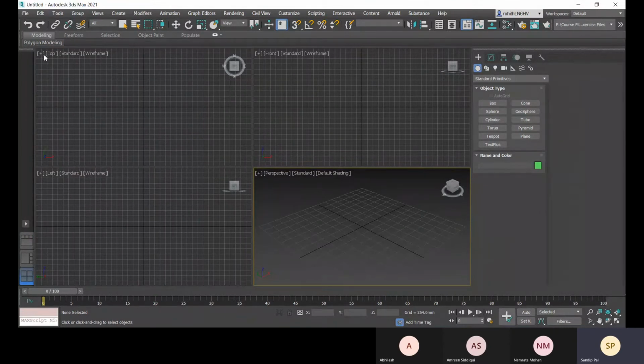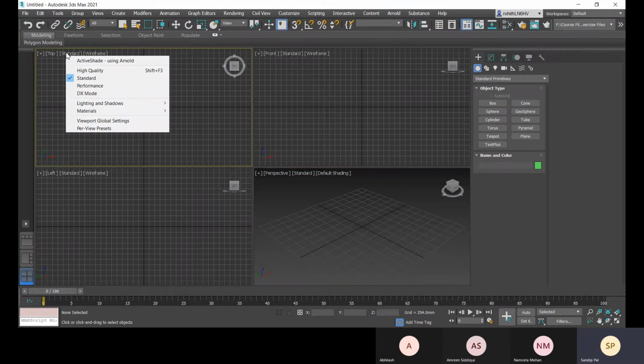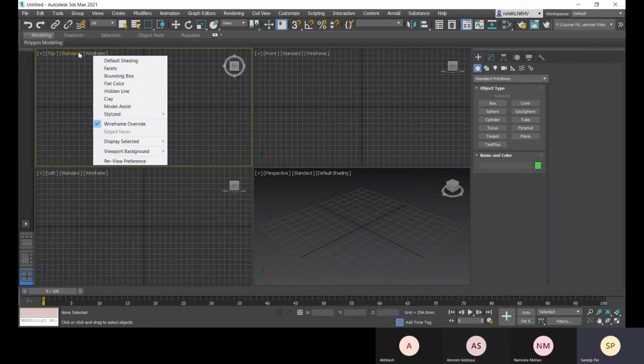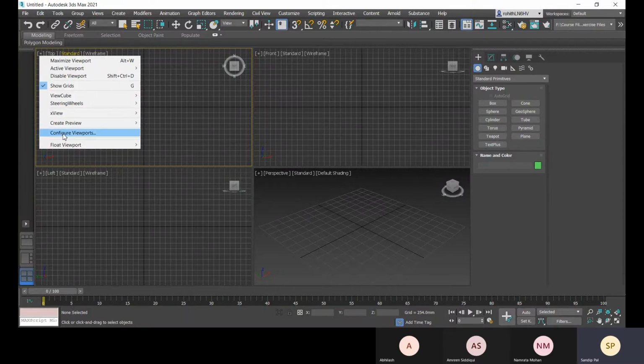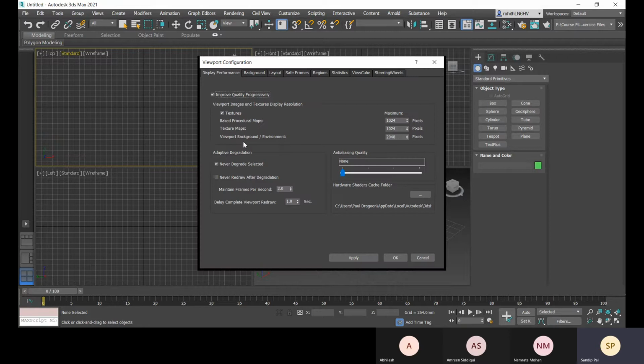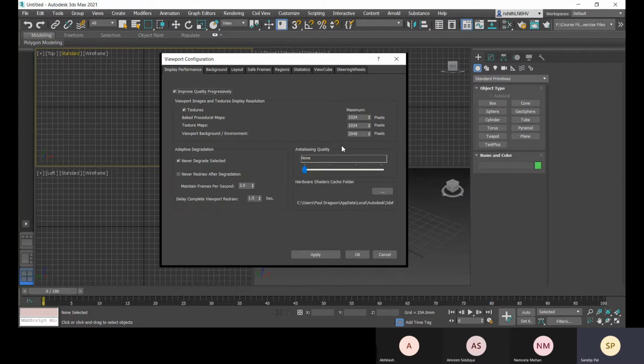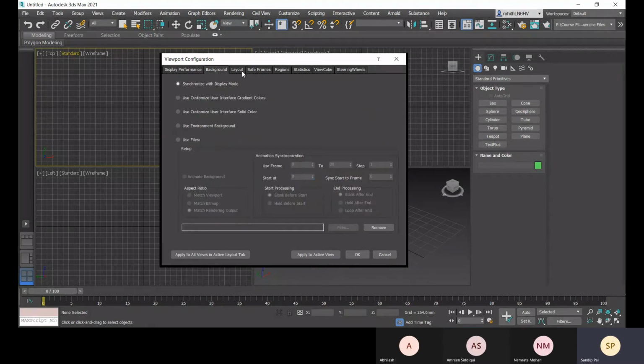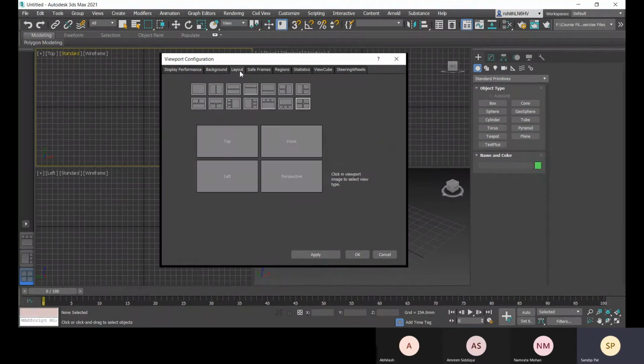Now you see that we know this thing in AutoCAD also. This is your viewport control, this is your view control, and here is the quality control. And here is your graphics or visual style control. Now you come to this one, and here also you get configure viewport. You can change the display performance there, and you can change the background. Now come to this layout option. You can see that this layout option is available here, the same thing.